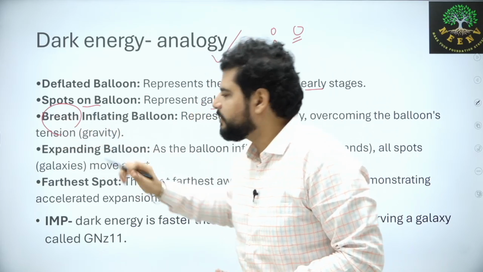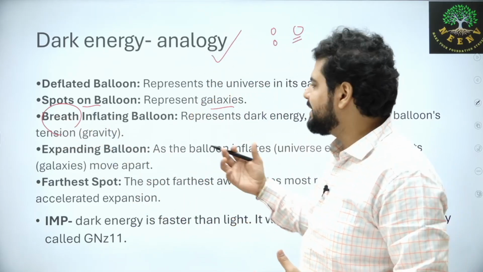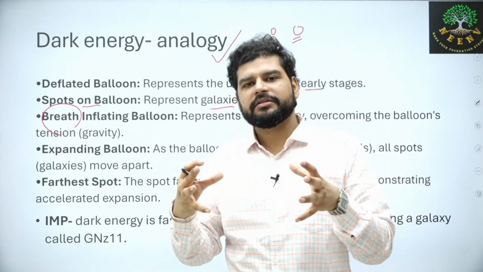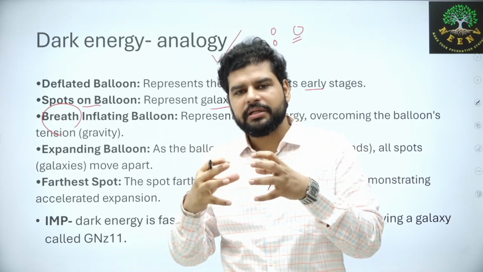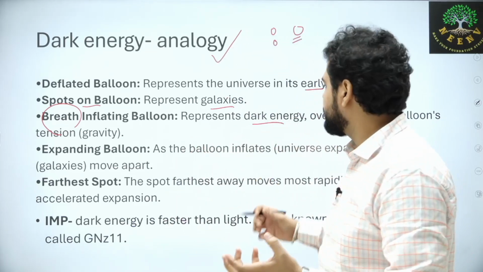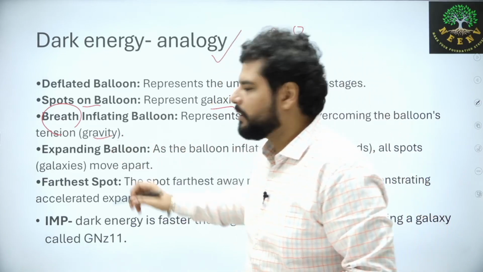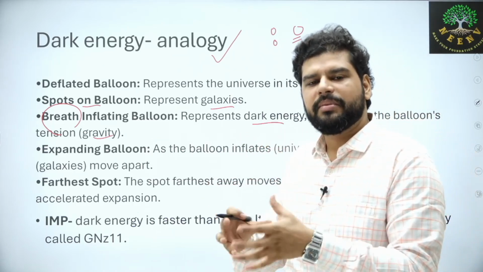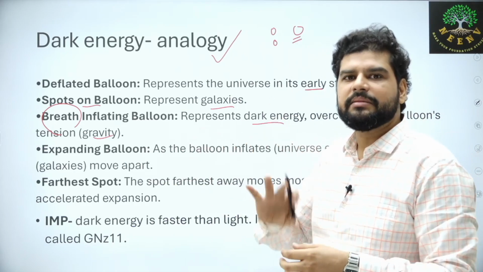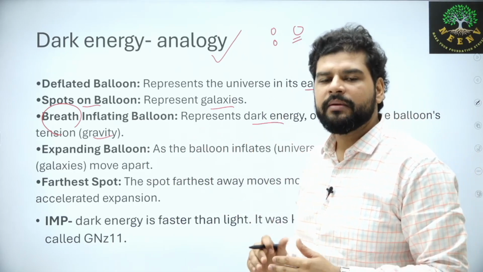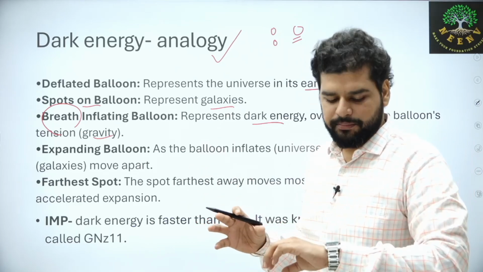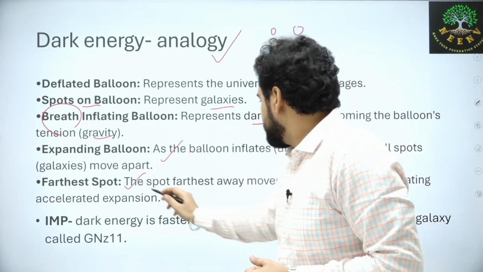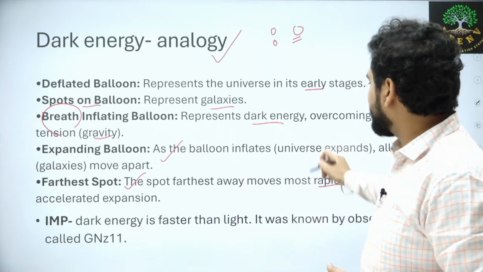The breath from which you will fill up the balloon is the dark energy. And the rubber the balloon is made of exerts some pressure, which is the gravity of the galaxies, right? Despite the tension in the rubber, we fill the balloon, and that is the same thing dark energy is doing. Despite the gravity exerted by the parts, it is still expanding. So the farther spot will move more rapidly.